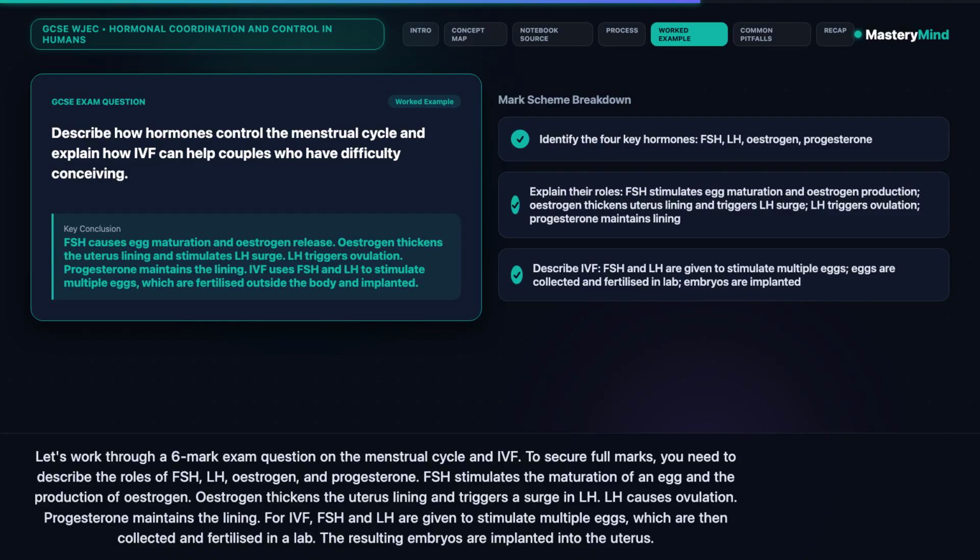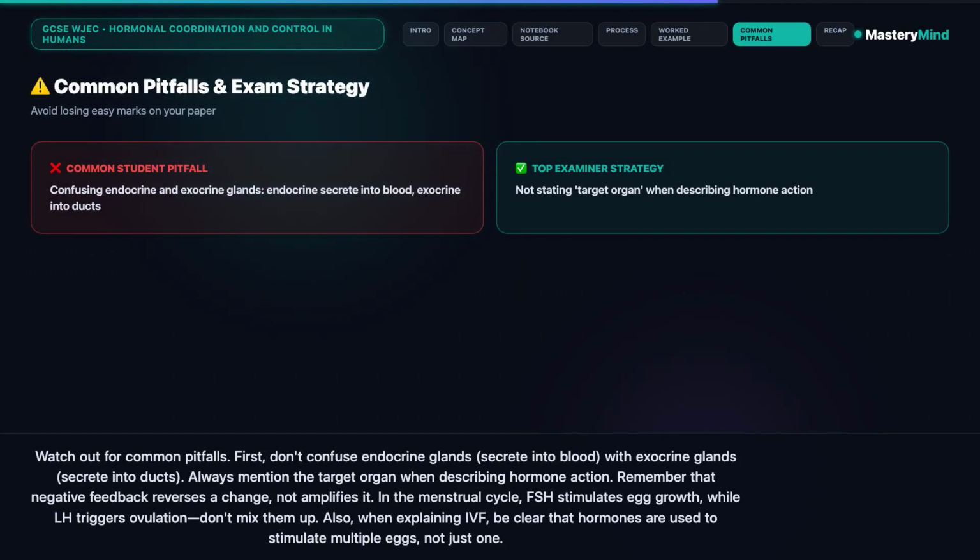Watch out for common pitfalls. First, don't confuse endocrine glands, which secrete into blood, with exocrine glands, which secrete into ducts. Always mention the target organ when describing hormone action. Remember that negative feedback reverses a change, not amplifies it.